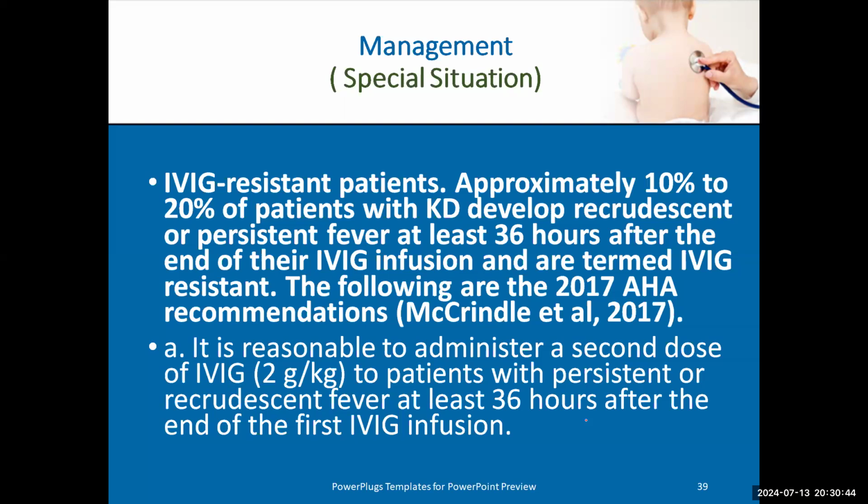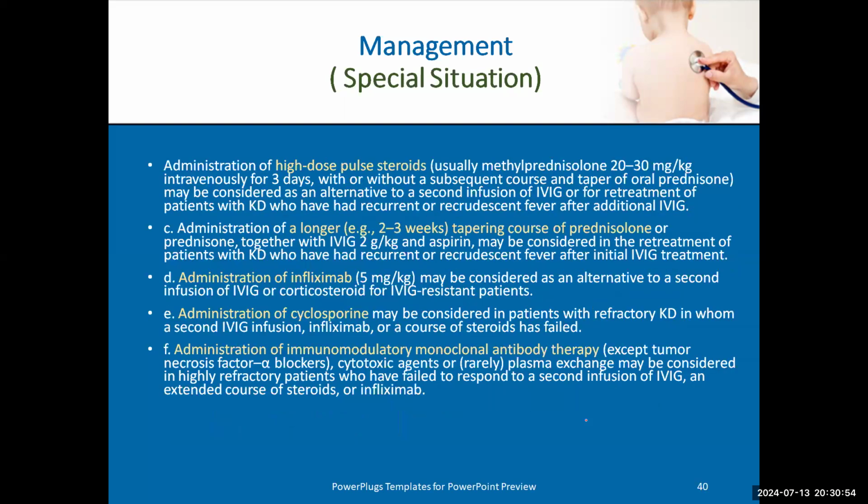What shall I give him? The first drug choice is to give him a second dose of IVIG. With this second dose, we can give alternative medication because he didn't respond to the first dose. So we can give him a second dose of IVIG alone, or we can give him a second dose of IVIG with alternative medication.